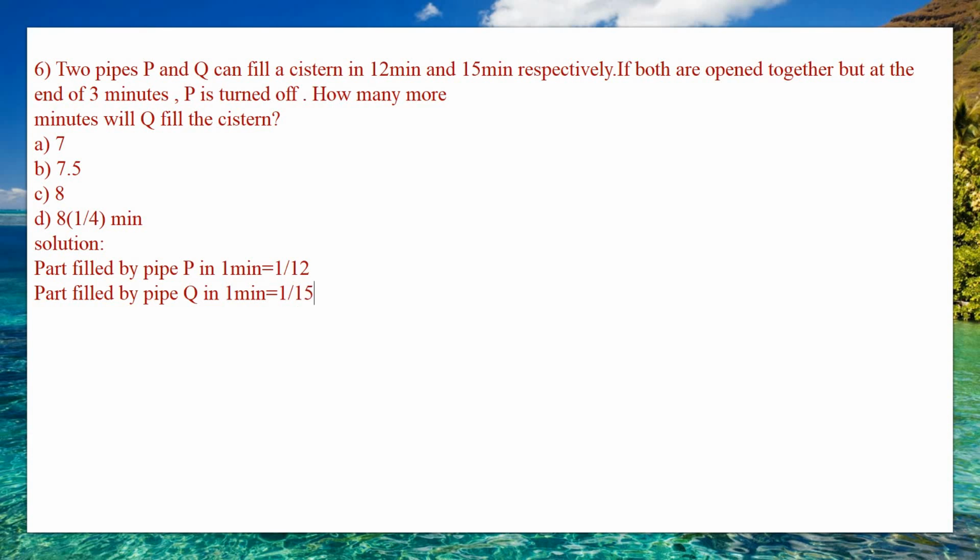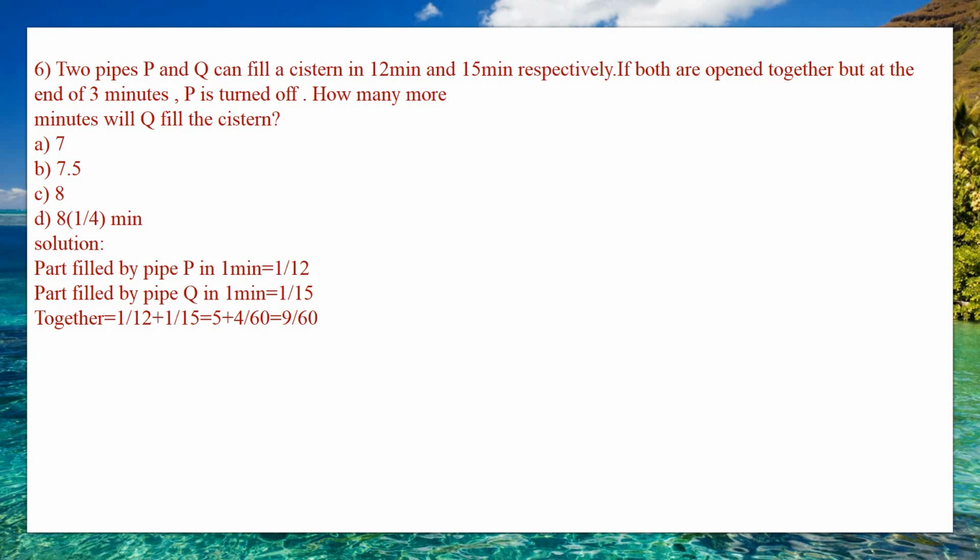Because Q can fill it in 15 minutes, so it is 1 divided by 15, and together they can fill the tank in 1 divided by 12 plus 1 divided by 15. The LCM for this is 60, so 12 5s are 60 and 15 4s are 60. Therefore (5 plus 4) divided by 60, which is equal to 9 divided by 60. So together both the pipes P and Q can fill 9 by 60 of the tank in a minute.